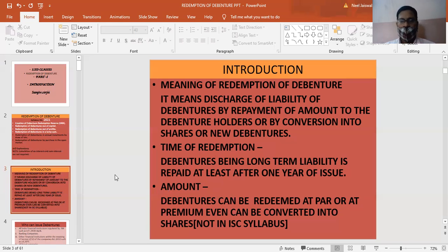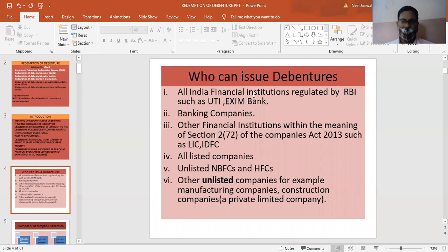Now, let's understand who can issue debentures. Debentures can be issued by all India financial institutions regulated by RBI, such as UTI, Exim Bank, banking companies, other financial institutions within the meaning of Section 2(72) of the Companies Act 2013, such as LIC, IDFC, all listed companies, unlisted NBFC and HFC, and other unlisted companies. More or less, all the financial institutions and all the companies can issue debentures.